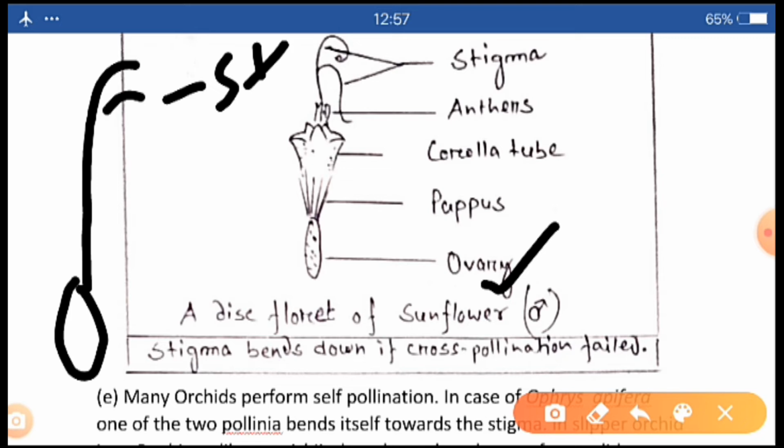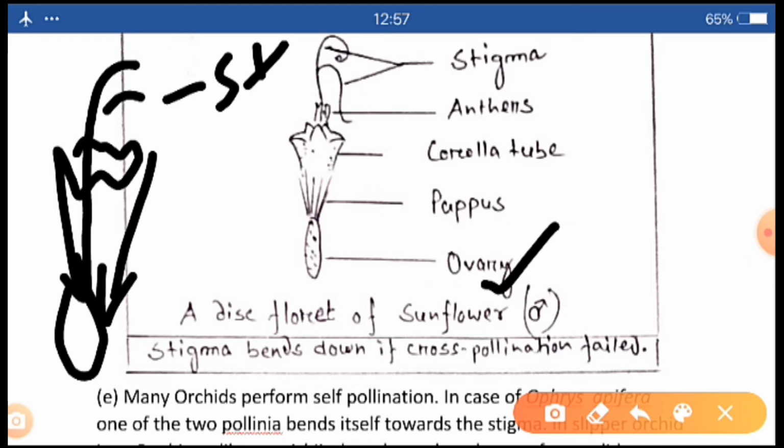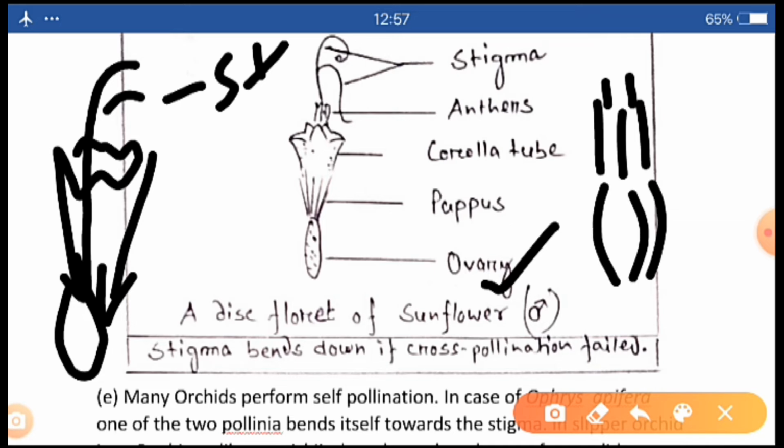Okay, and this is the tube and these are the pappus, and in such a floret the five anthers are united to each other, whereas the filaments remain free. Okay, so the female part will go through this.